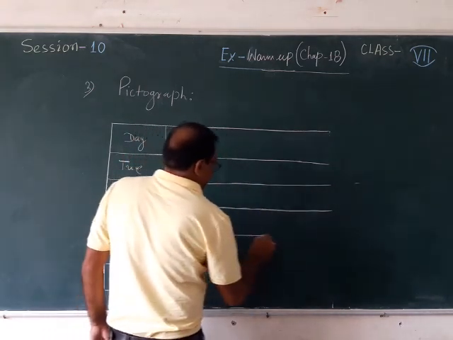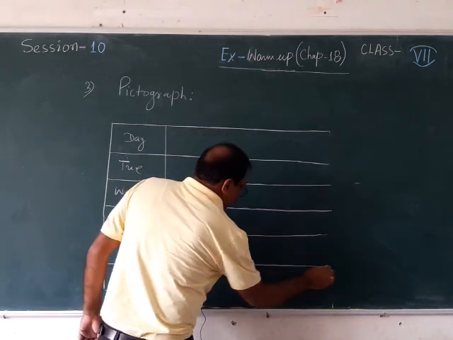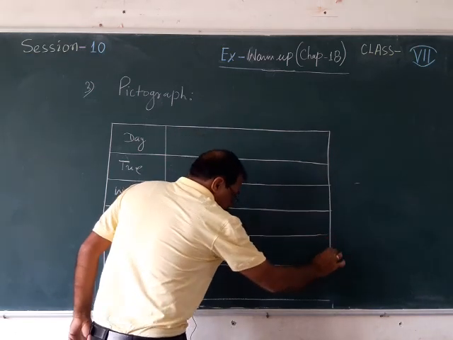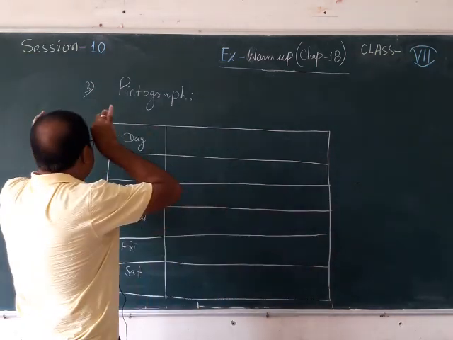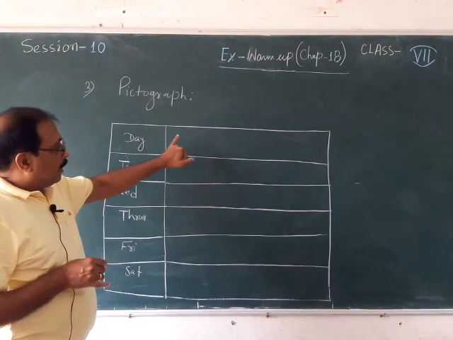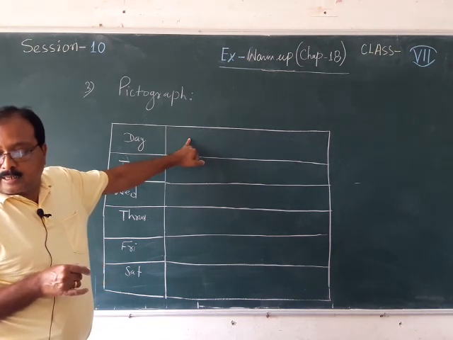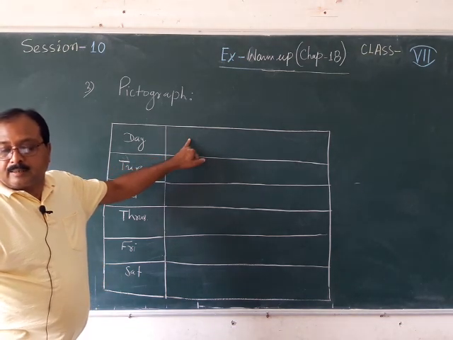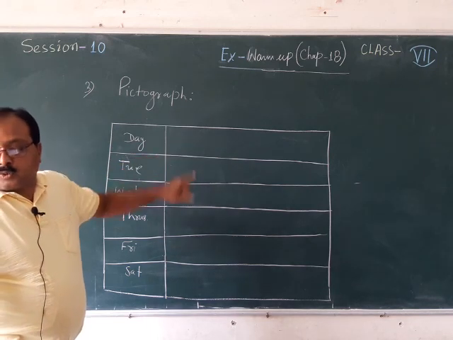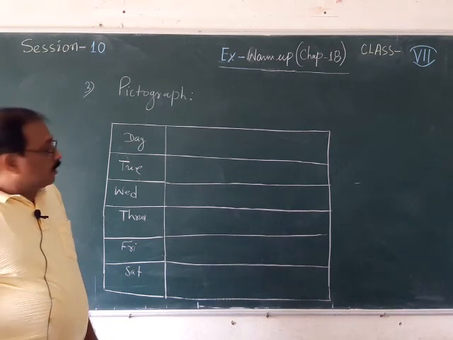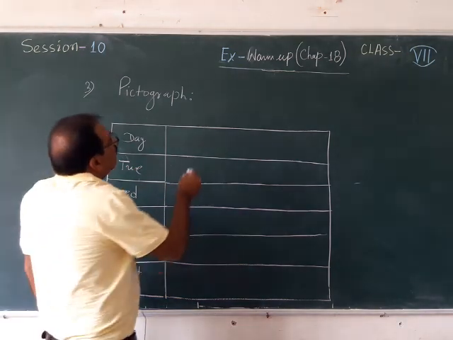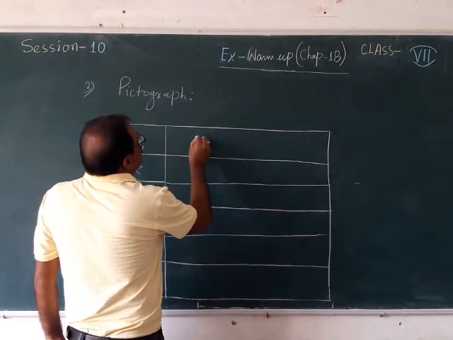Now in these pictures, first of all you need to think of a scale. That means scaling is very, very important. Here you are writing day and here you are writing scale. You can read the question: Tuesday 100 shoes sold, Wednesday 80 shoes sold, and so on. Here I can draw one scale.